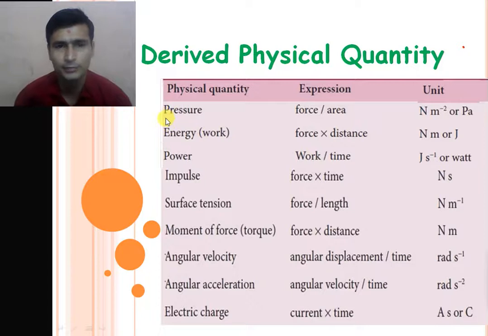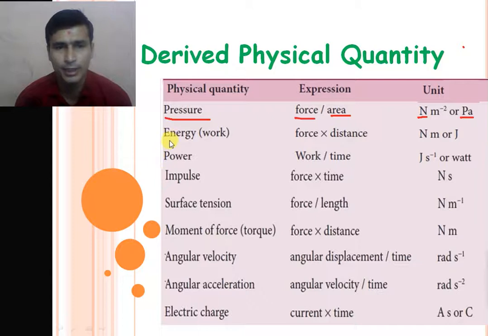So another physical quantity is pressure. The formula of pressure is force divided by area. The force is not a fundamental physical quantity, but we can express the force in terms of the fundamental physical quantities. So what is the unit of the force? The unit of the force is Newton and the unit of the area is meter square. So the unit of pressure is Newton per meter square, or we can represent it as Pascal.